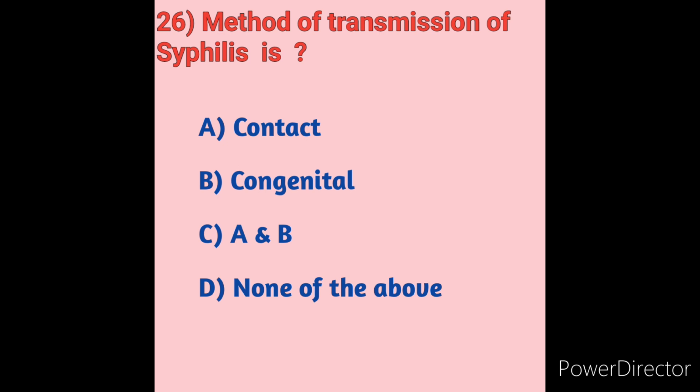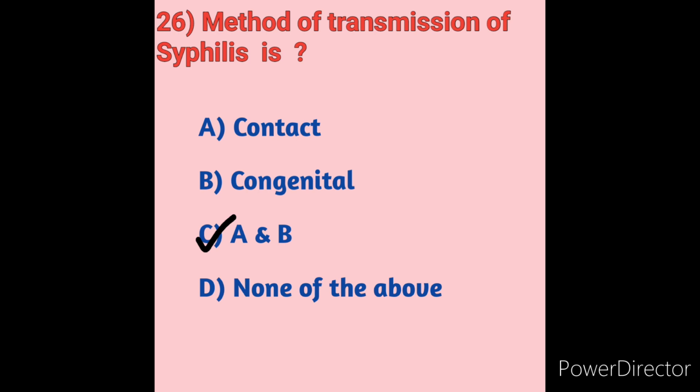Most cases are congenital, mother to baby. Probably 60 to 80% of cases are mother to fetus, meaning congenital is the more common transmission in syphilis, and sexual contact accounts for about 30% of cases. So the method of transmission of syphilis is option C, A and B, the correct answer here.